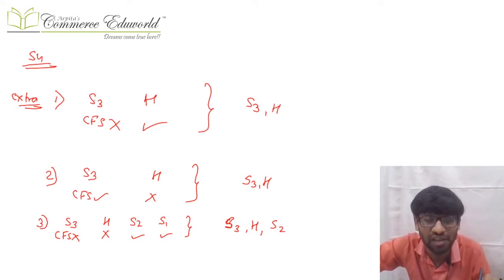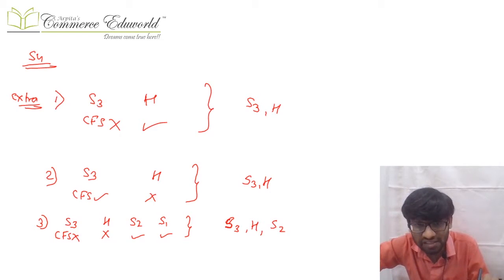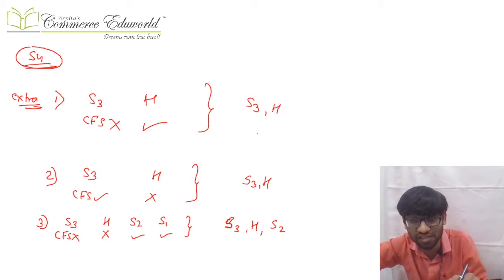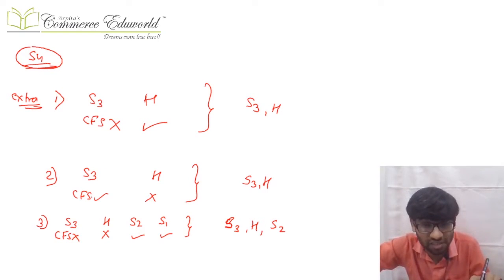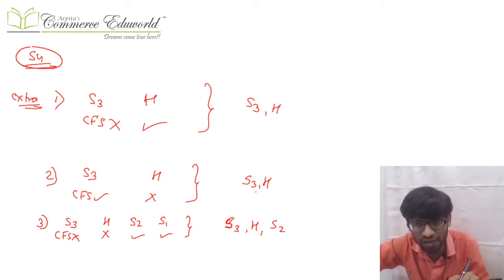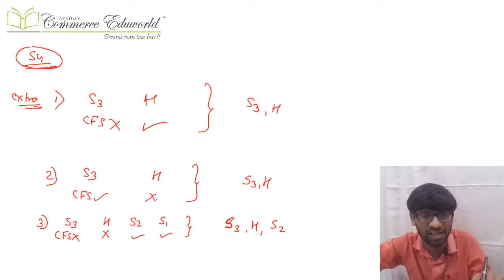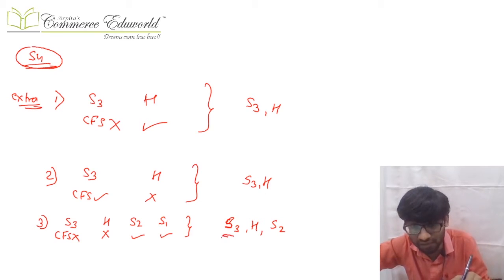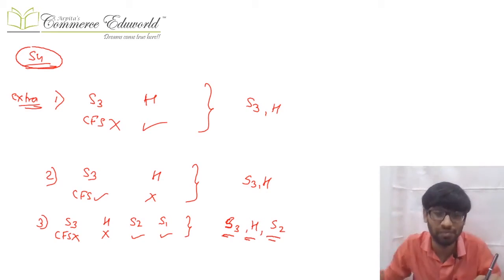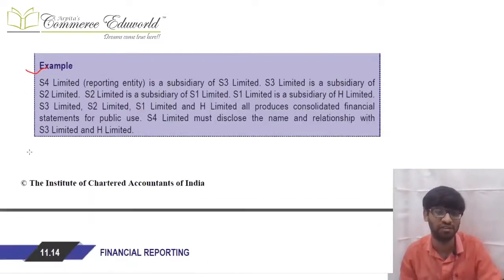Conclusion is like that. If S3 does not make CFS but H makes the CFS, still from S4 point of view the names of S3 and H will only be there. If S3 makes CFS, H does not make CFS which is available for public use, still from S4 point of view the names of S3 and H will only be disclosed. However, if S3 does not make CFS for public use, H also does not make CFS for public use, and S2 and S1 make CFS for public use available, then S4 will disclose the name of S3, H, which will always be there, plus S2. S2 is the next most senior parent which makes CFS available for public use. Accordingly, everything is given over there.